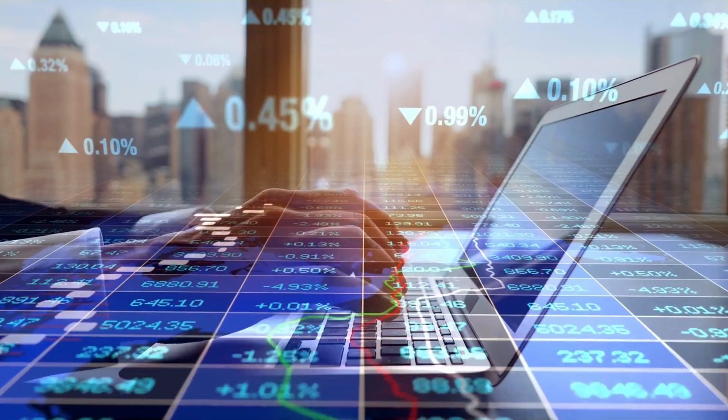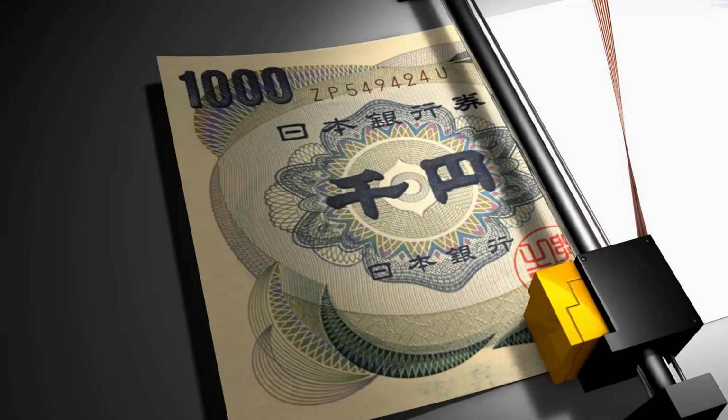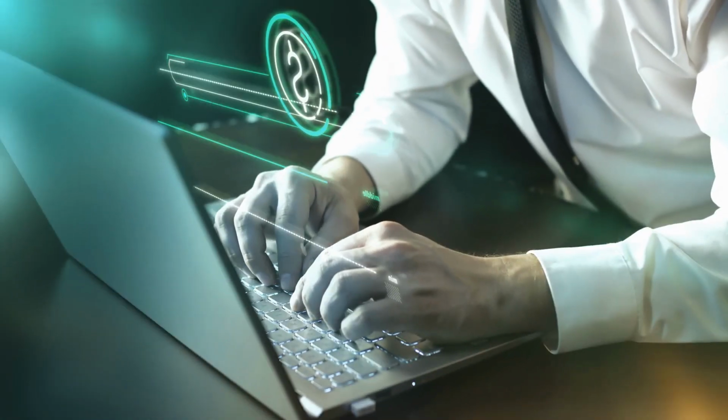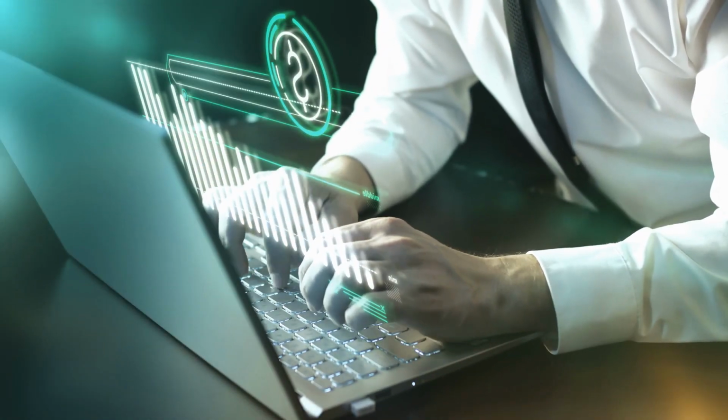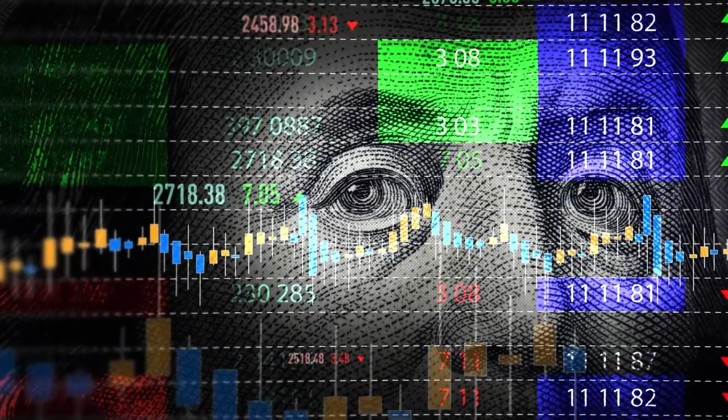Here's the gist. When the economic seas get choppy, investors hop onto the yen's boat, causing its value to rise against other currencies. Currency values are quite the dancers, always shimmying to the rhythm of market conditions. They're super important in the world of global trade and finance.